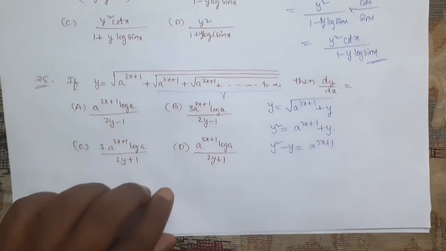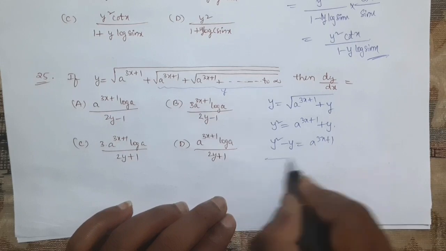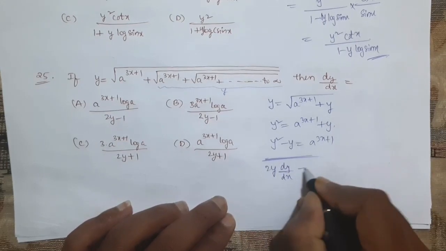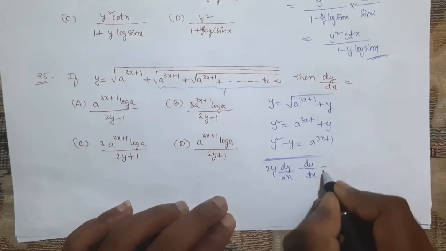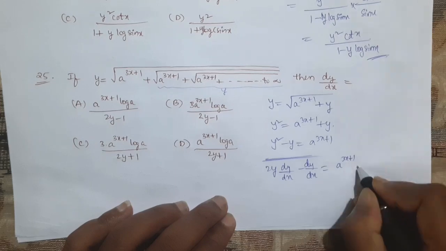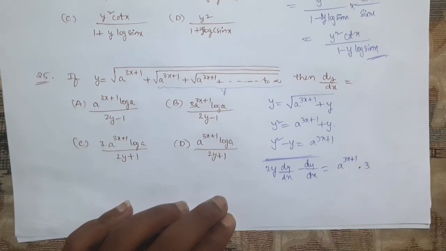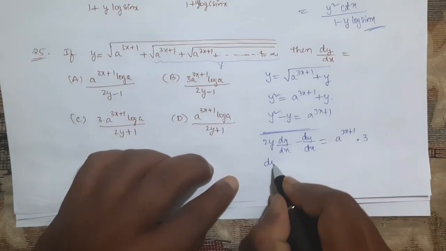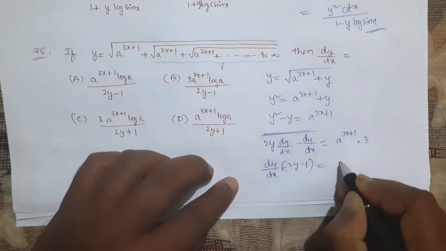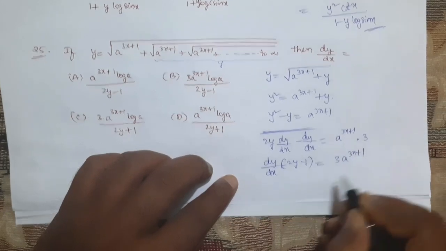Now we can simplify very easily. So apply derivative to this with respect to x. 2y into dy by dx minus dy by dx, which is equal to a power x formula, a power 3x plus 1 into derivative of 3x, which is 3. So if we take dy by dx common, what we will get here is 2y minus 1, which is equal to 3a power 3x plus 1.